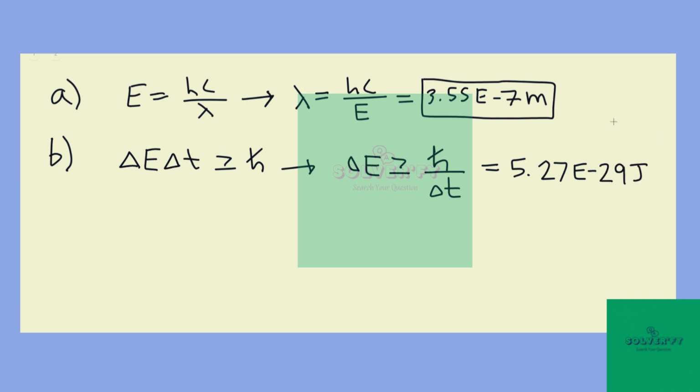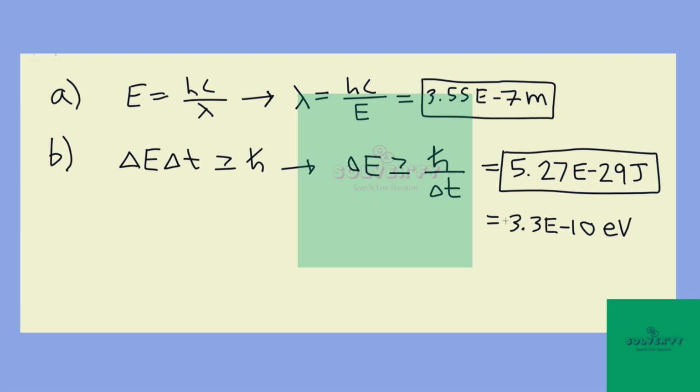Very, very small. Just for perspective, in electron volts, this would be 3.3 times 10 to the negative 10 electron volts. So this is many, many orders of magnitude smaller than the actual magnitude of the energy level itself. And those are the main results. Pretty straightforward problem.